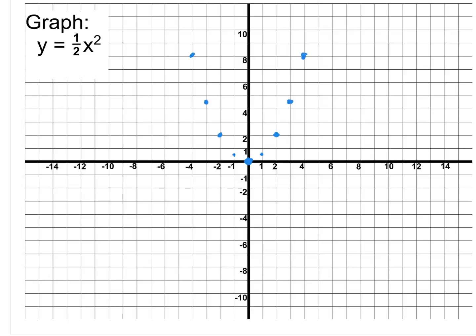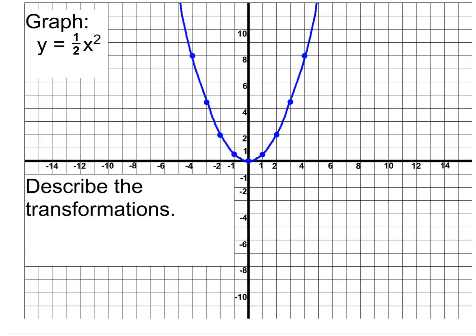Then if I went over 5, normally I go up 25. Half of 25 is 12.5. That's off my graphing grid. So that tells me I've plotted all of my points here. So then I go ahead and draw on the curve. Check yours to make sure that yours is looking good. Everything's solid on it, all the points and the curve. And then we need to describe this transformation.